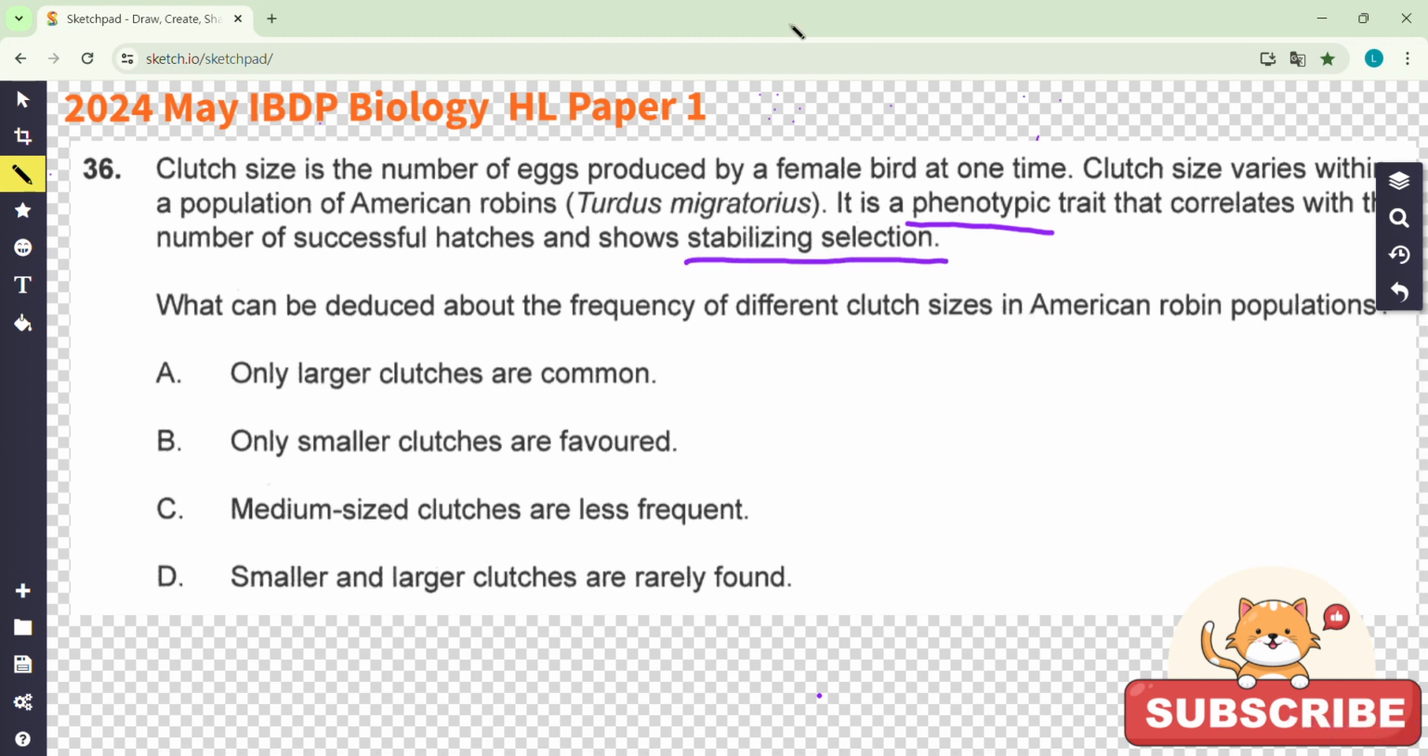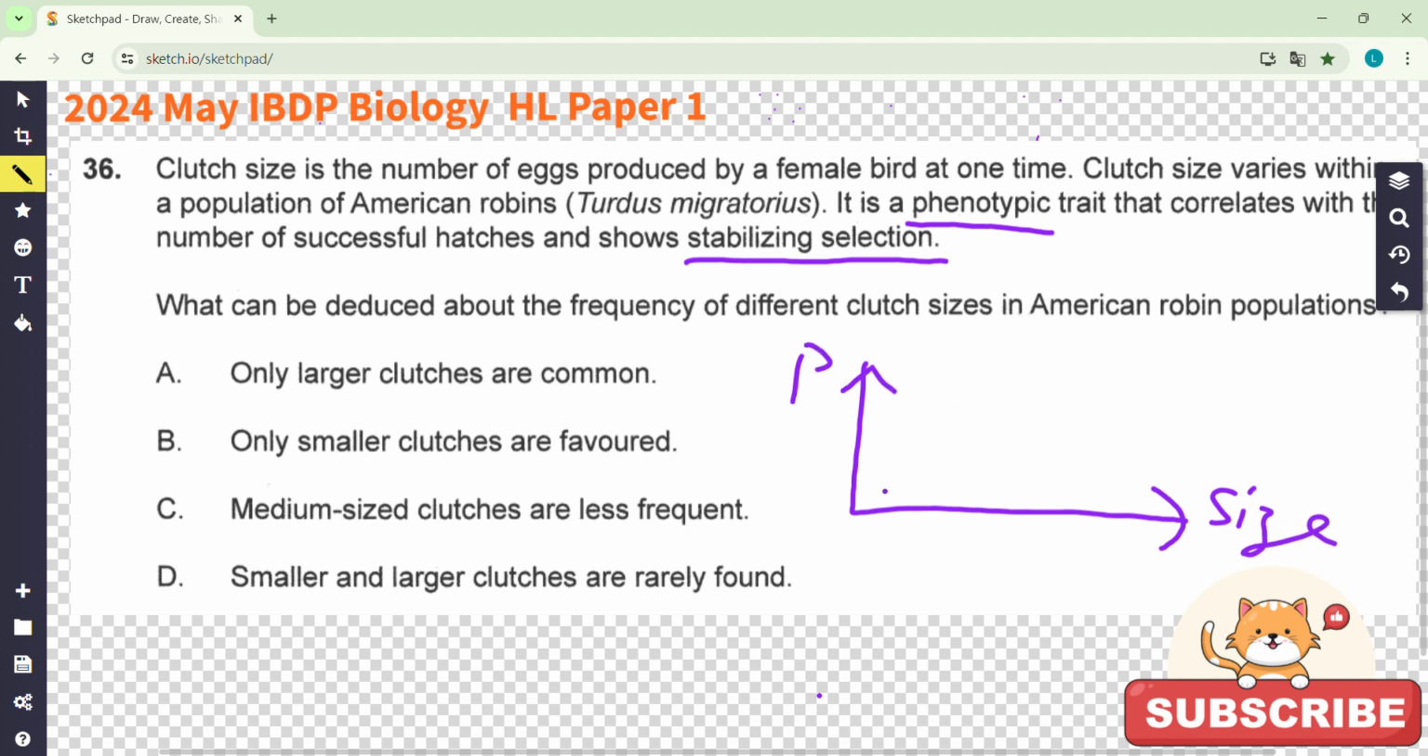Stabilizing selection. So stabilize, make it stable. There are different sizes of them, and this is a population. Normally it should be a bell shape, right? So if it is a stabilizing selection, stabilizing in the middle, no change. So the middle one is favorable. This middle phenotype is favorable, has a higher frequency to occur.